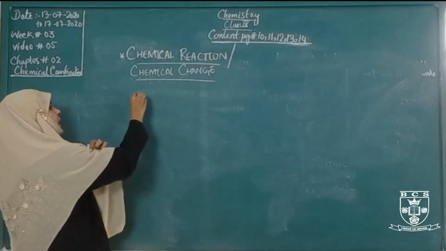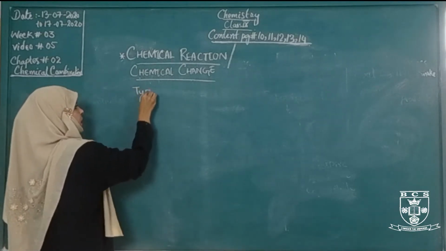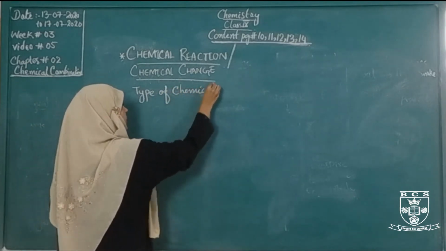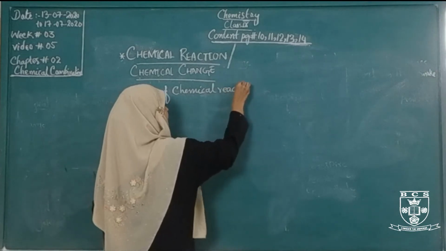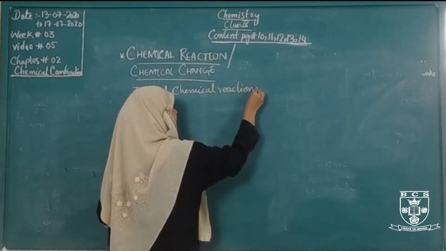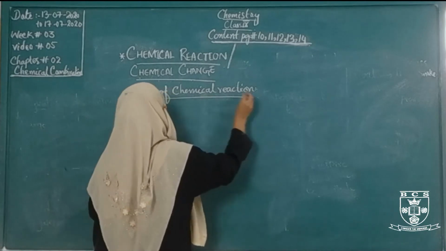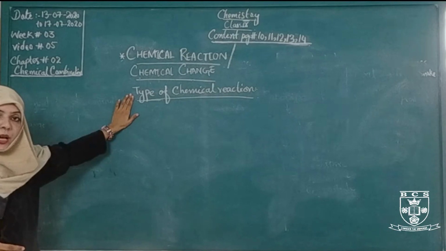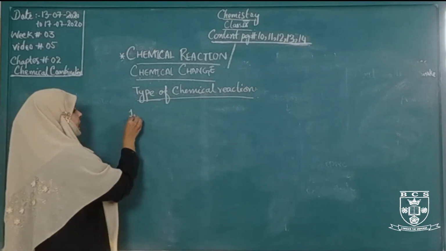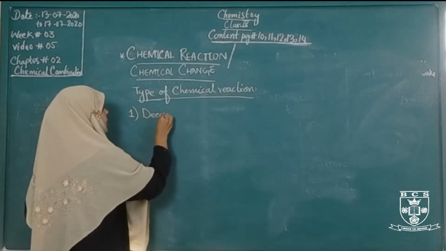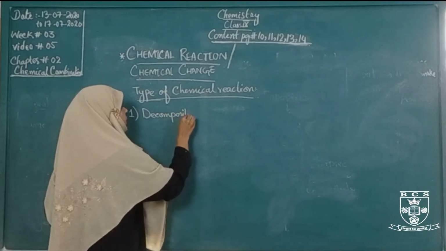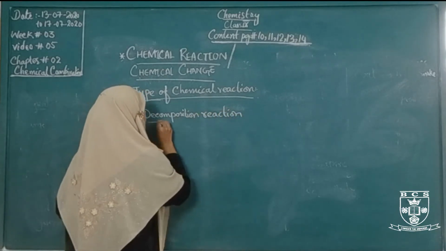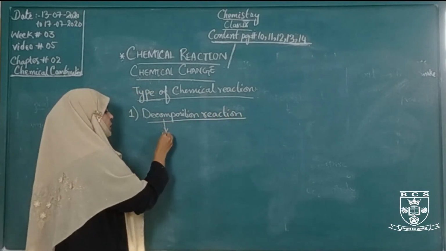Okay, types of chemical change, types of chemical reactions. We have to memorize both words, types of chemical reactions and types of chemical change. We have 5 types of chemical reaction. First one is the decomposition reaction. What is decomposition reaction? Decompose means break down.